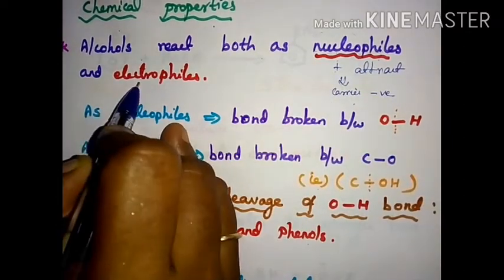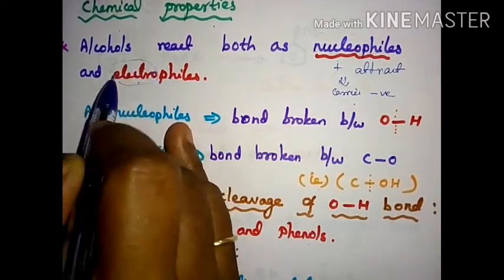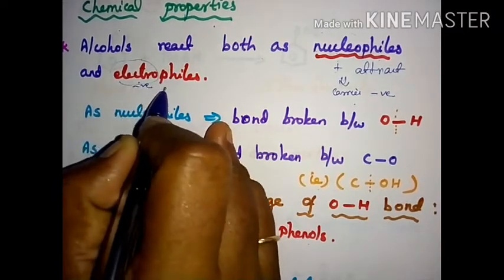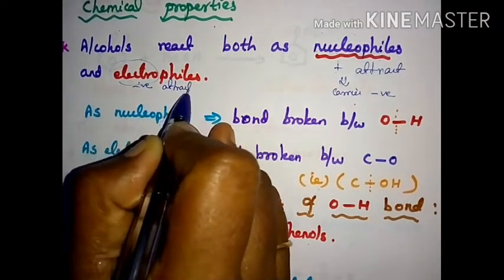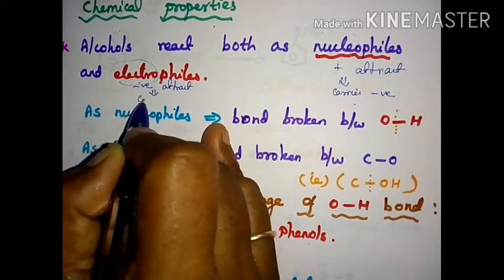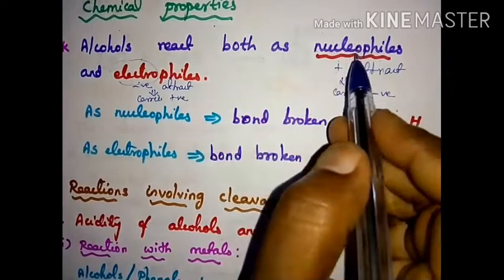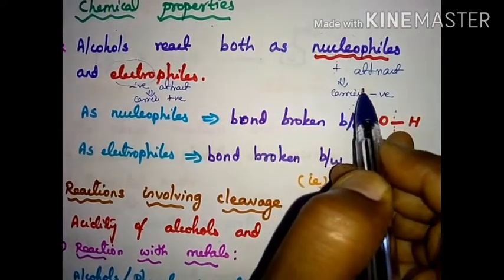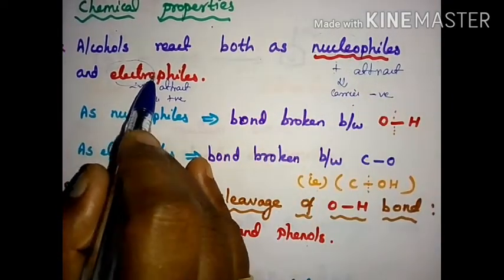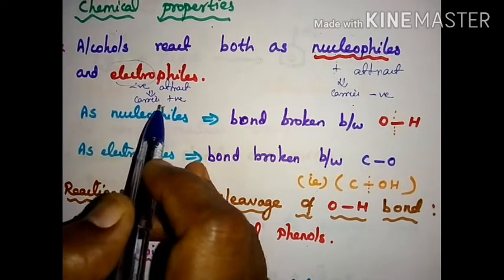Similarly, electrophile: electron carries which sign? Negative sign. It has a tendency to attract the negative sign, so it must carry which sign? Plus sign. So a nucleophile is a compound or group which has a negative sign. An electrophile is a compound or group which has a positive sign.